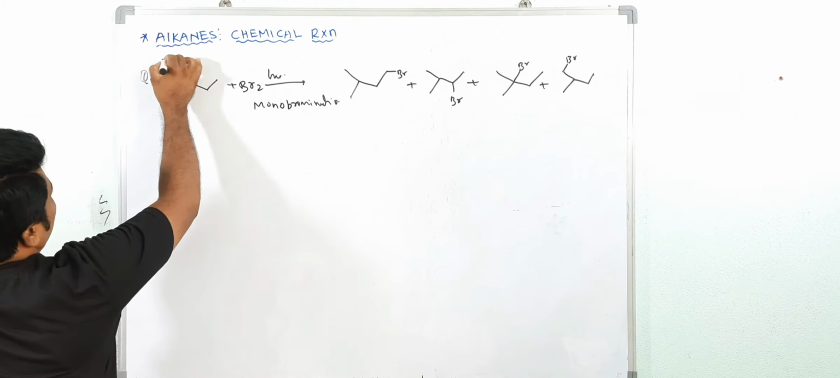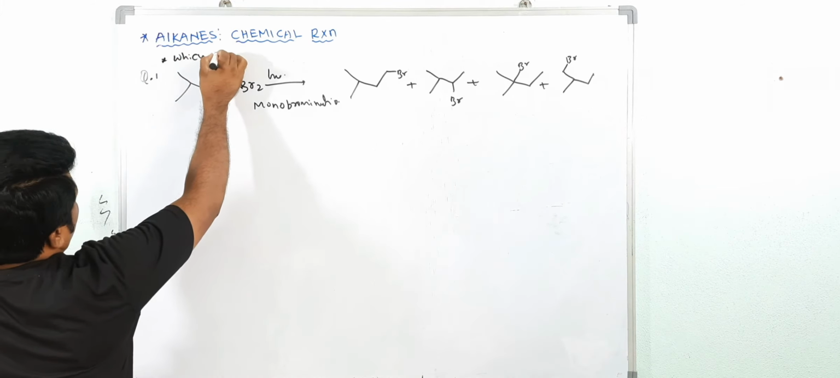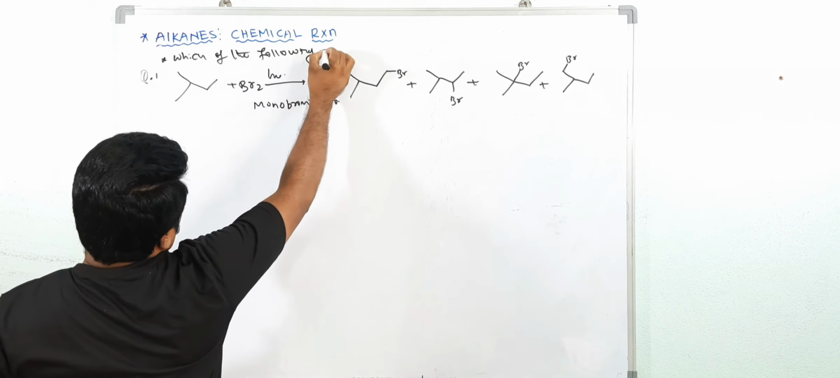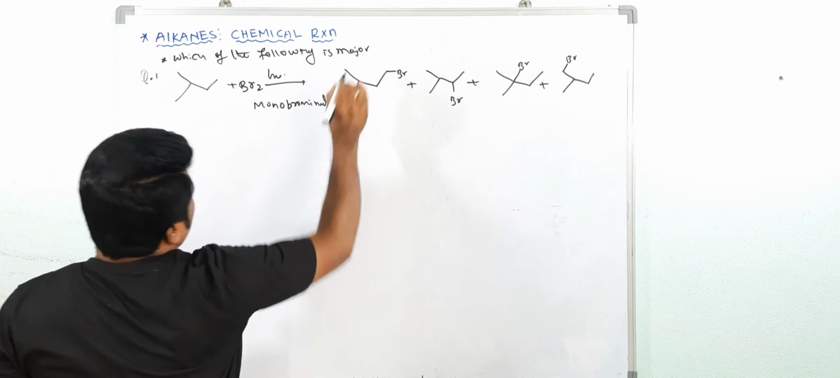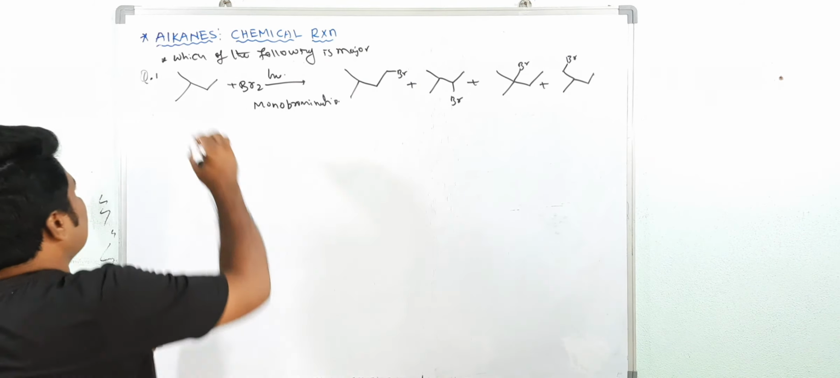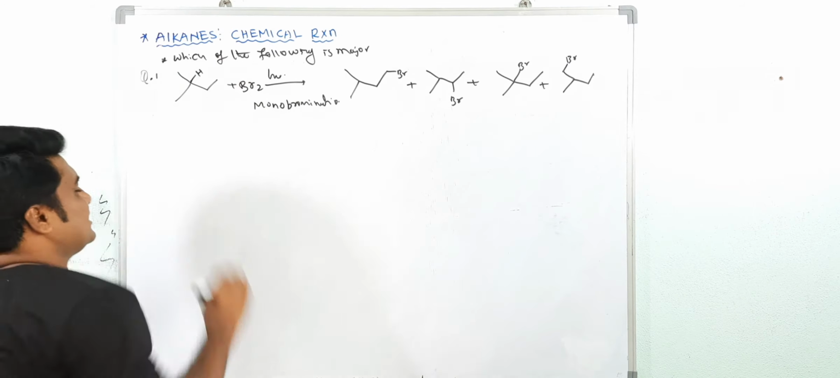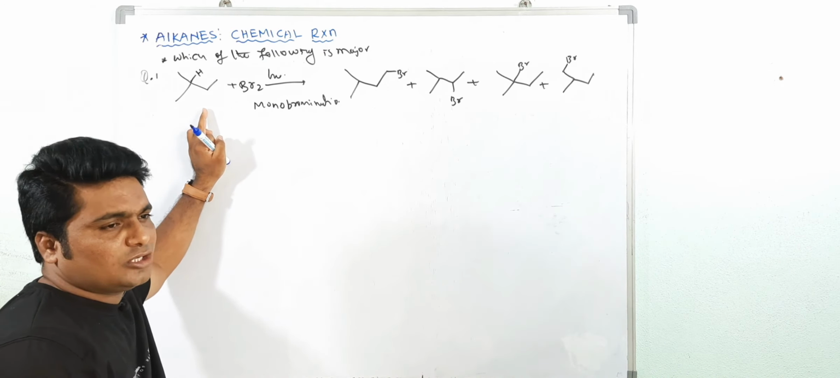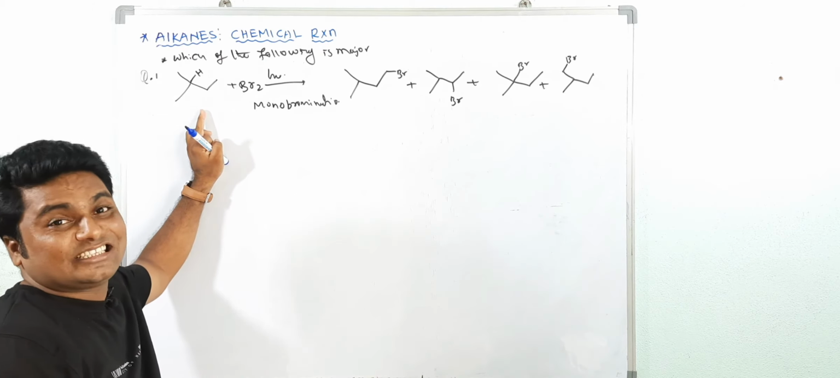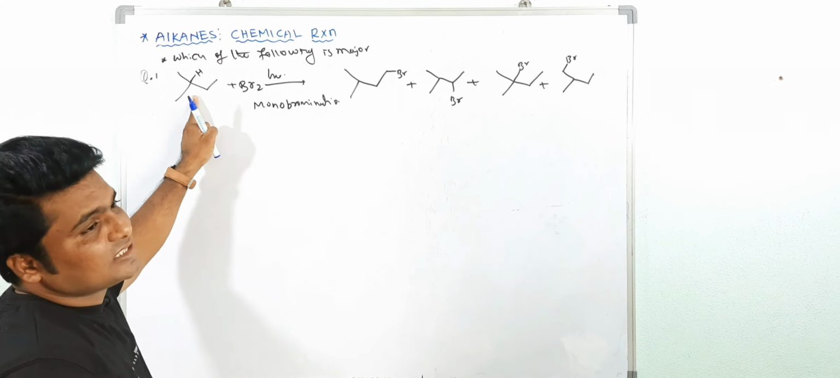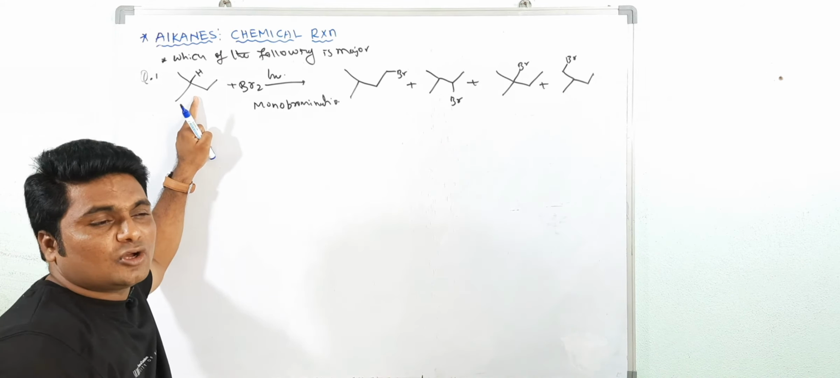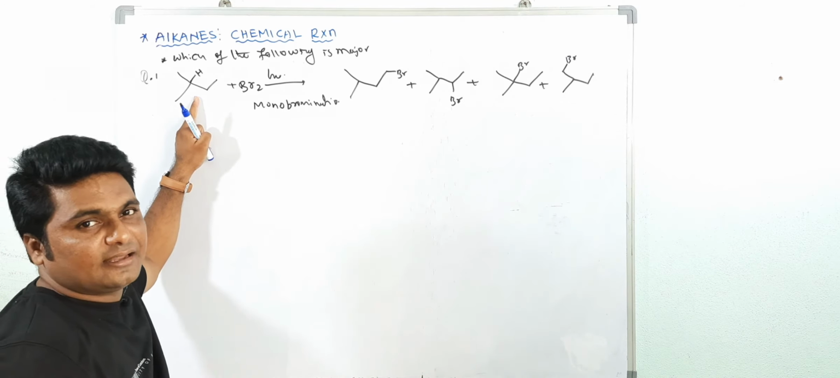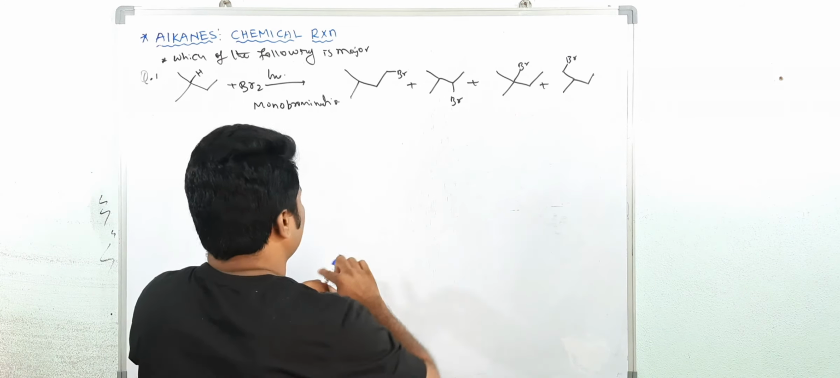Which of the following is major? Of course we know that. See here, this is a tertiary hydrogen, which is more reactive, and with respect to tertiary hydrogen the relative reactivity of bromine is 1600. So of course this is more stable. Why? Because the selectivity of bromine is more with respect to primary and secondary. So which is the major? Of course tertiary bromide. This is the right answer.